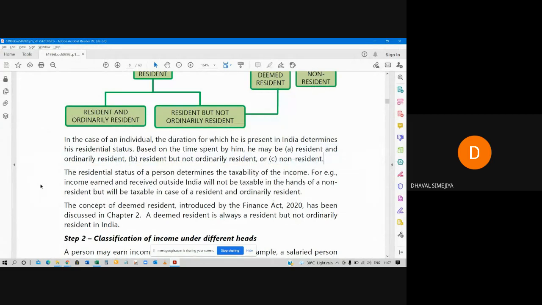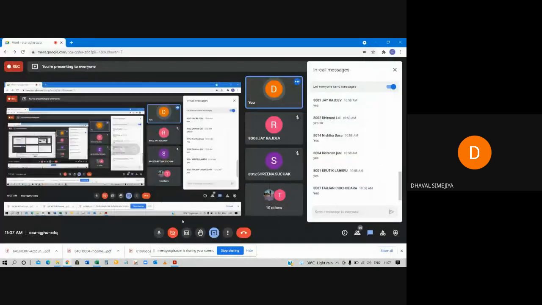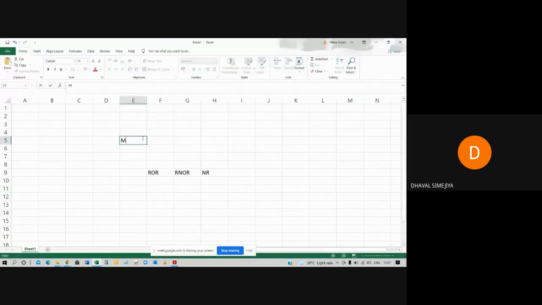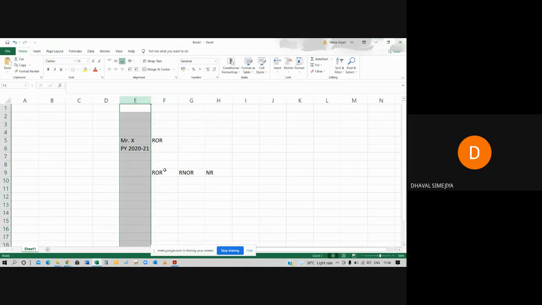let me give you one example. Mr. X, for example, is resident and ordinarily resident. We have identified that, for example, in previous year 2020-21, he stayed in India for full 365 days. So he will be resident and ordinarily resident.